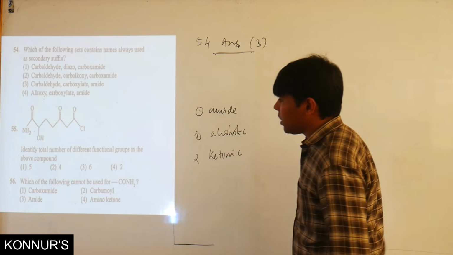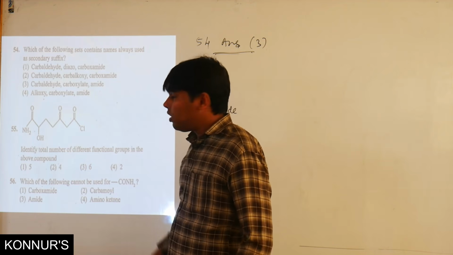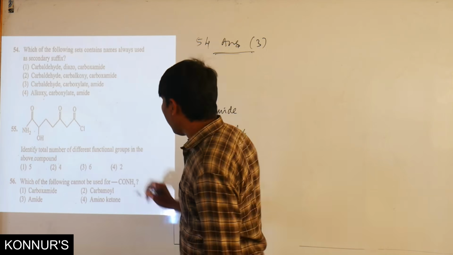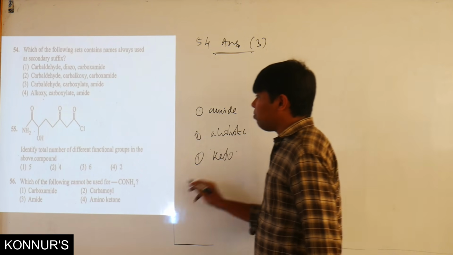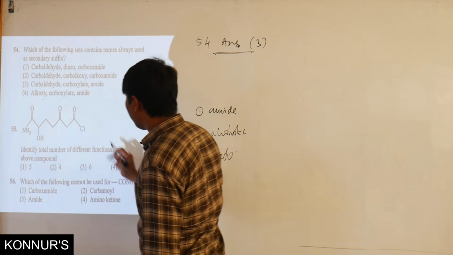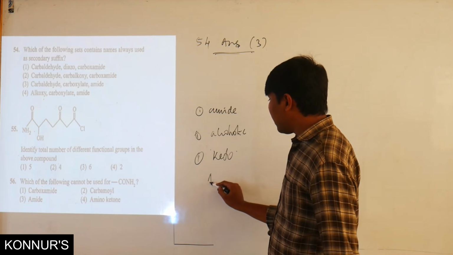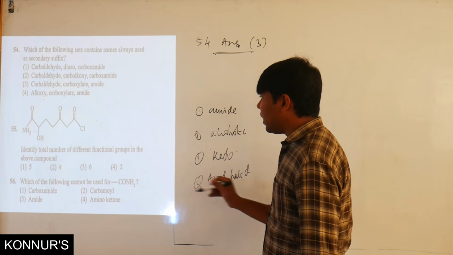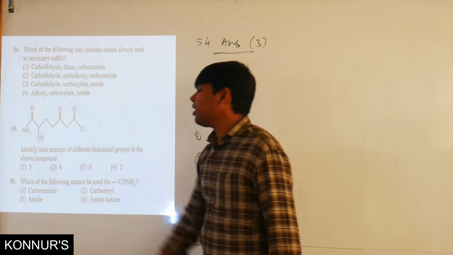Here, if CO is attached to Cl, it is called an acid halide. So only one ketonic group. This becomes a ketonic group, and that COCl becomes an acid halide. So one acid halide, one ketonic, one hydroxyl, one amide.